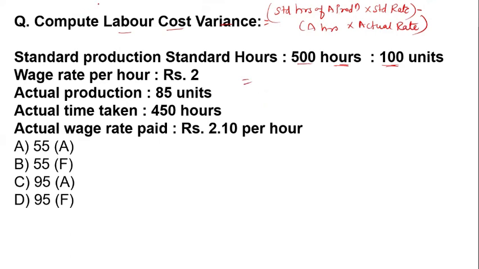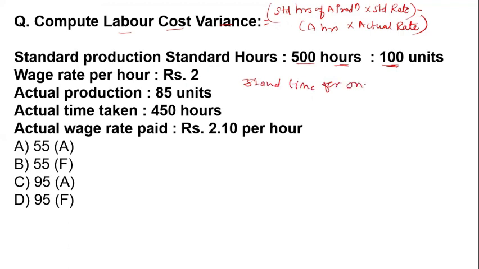First of all, we have to calculate the actual hours and the standard hours. The standard production hours is given for the 500, 100 units. So how do we calculate the standard time for one output? First we need to calculate the standard time